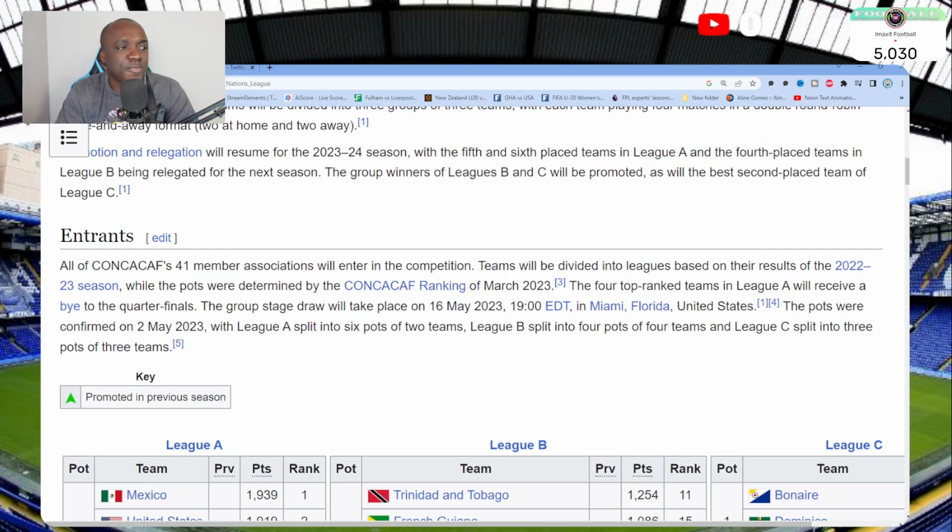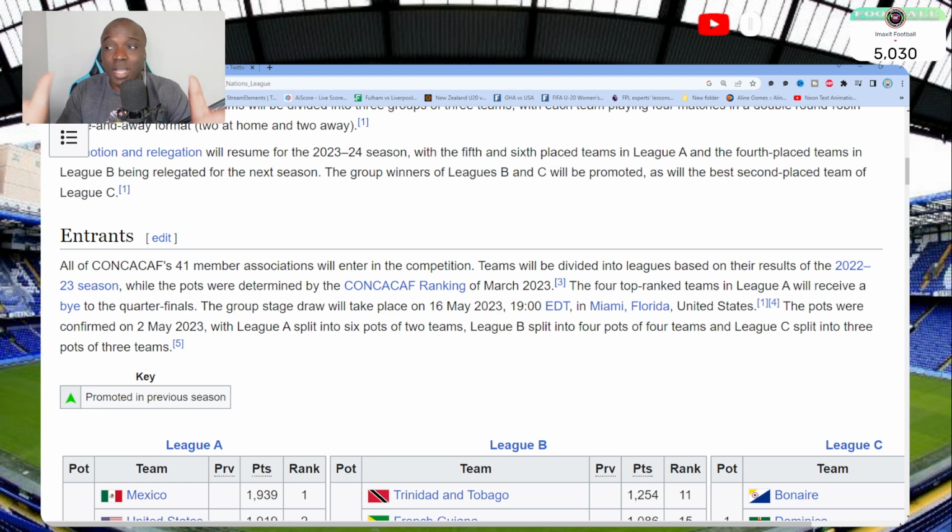All of the CONCACAF 41 member associations will enter the competition. Teams will be divided into leagues based on their results of the 2022-2023 season, while the pots were determined by the CONCACAF ranking of March 2023. The top 4 ranked teams in League A will receive a bye to the quarterfinals.